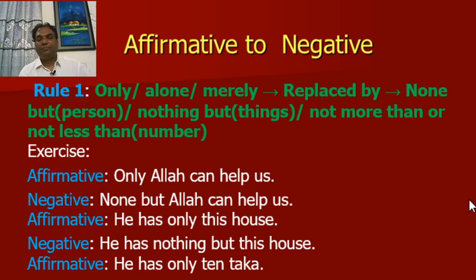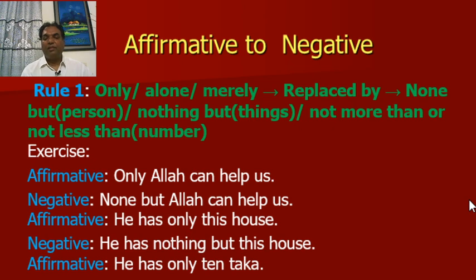For example, in affirmative, only Allah can help us. Here only indicates person. So, in negative sentence, none but Allah can help us.